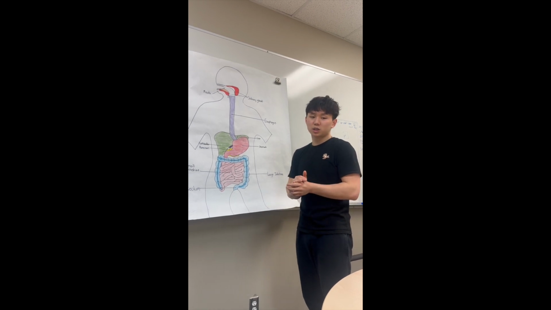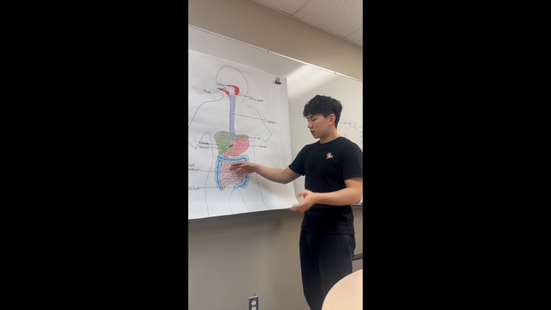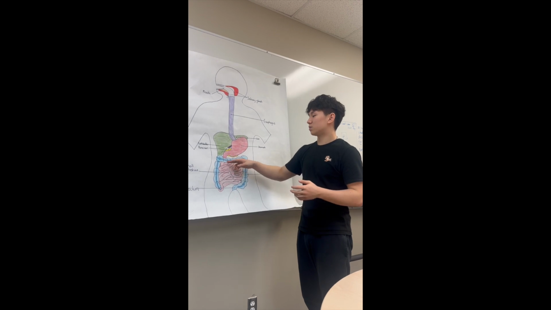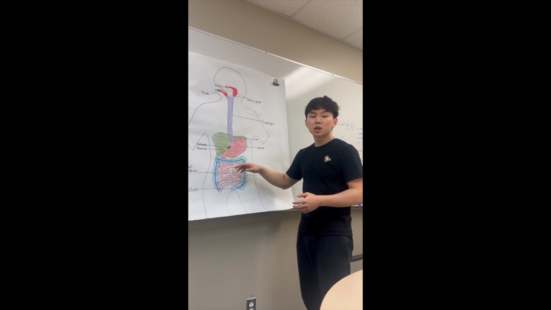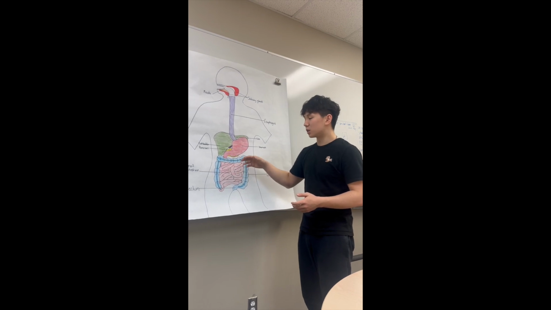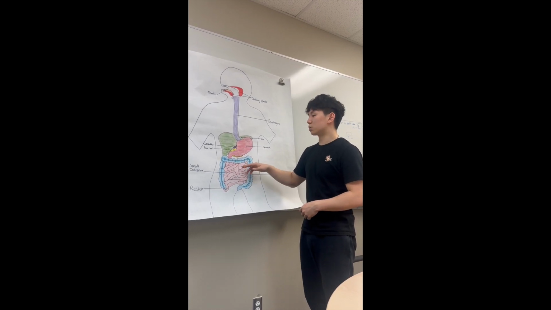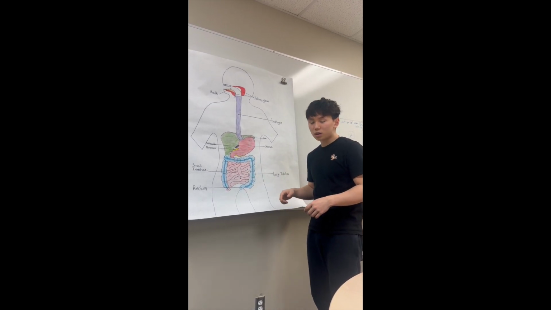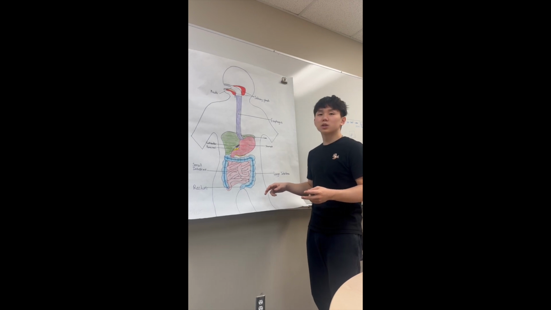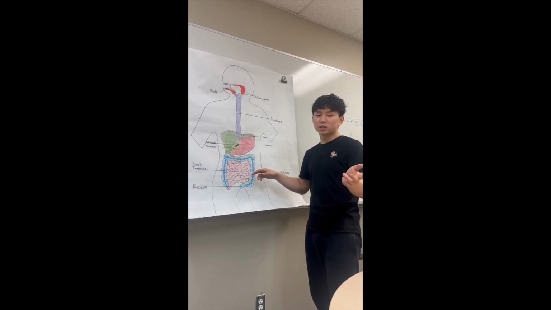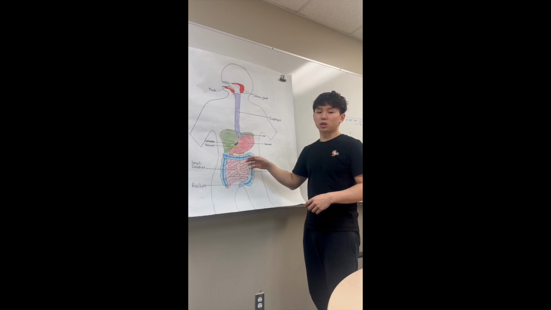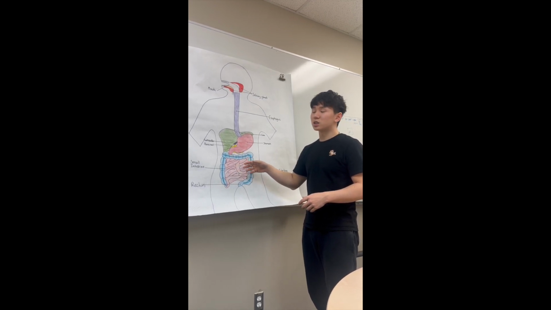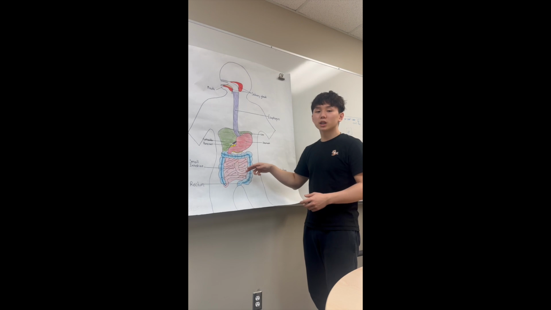The first one is to chemically digest carbohydrates, leftover proteins, and lipids. This is done by the bile and other enzymes that are produced in the small intestine. The second function of the small intestine is that, as I said before with the jejunum, it absorbs a lot of nutrients, and this is done by villi and microvilli.